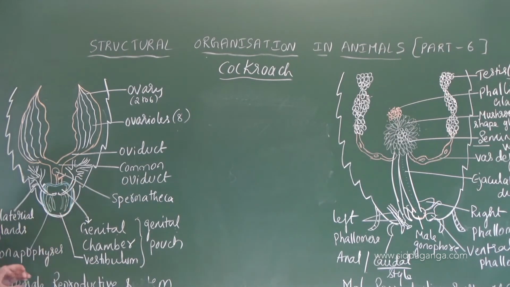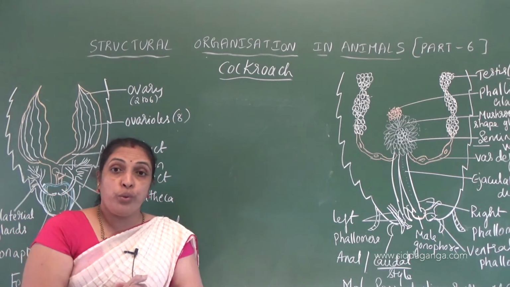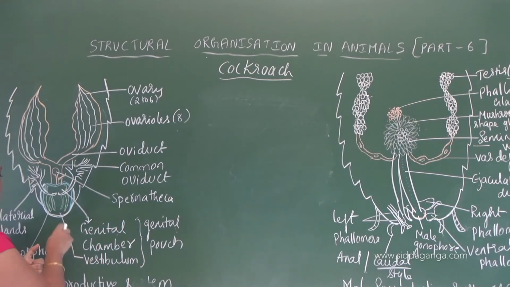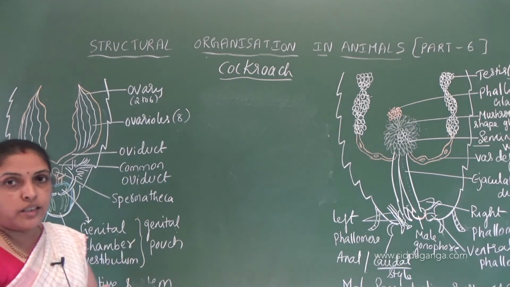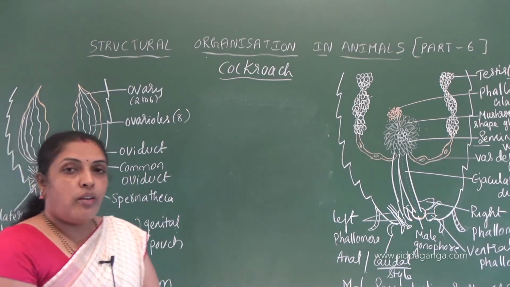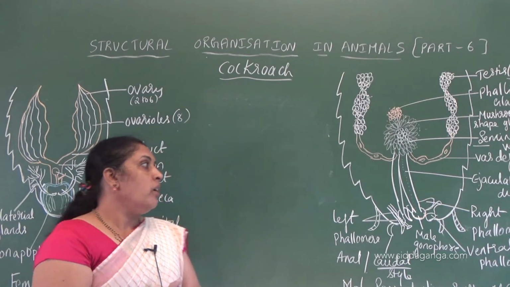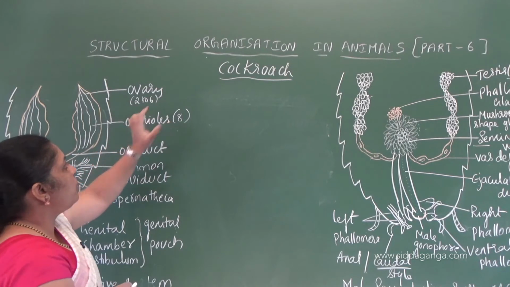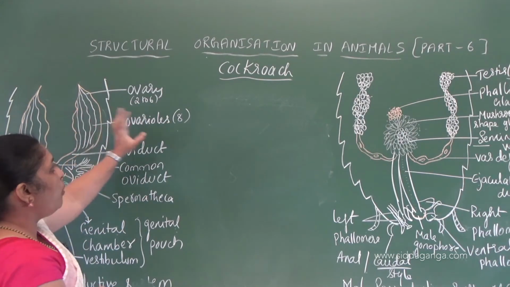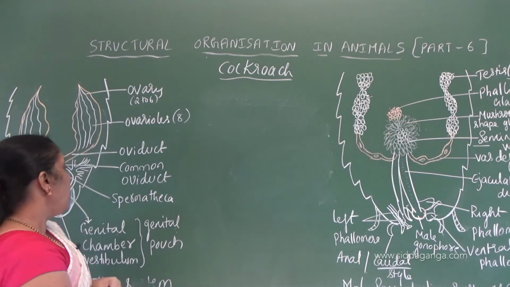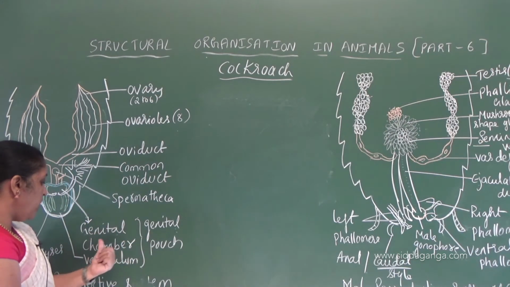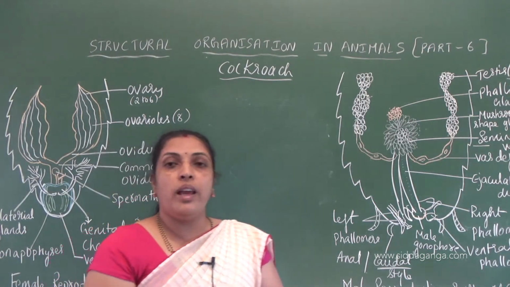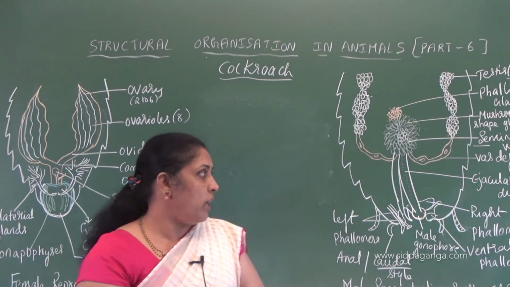And collateral glands help in the formation of ootheca. They mainly help in the formation of ootheca. And this is the female gonapophysis. Understood? So the diagram will be asked for 5 marks in your PU board. In competitive exams, they will ask: ovary is present between 2nd to 6th segment; in each ovary we see 8 ovarioles; and genital pouch is formed by genital chamber and vestibulum. Collateral glands mainly help in the formation of ootheca, that I will explain now.